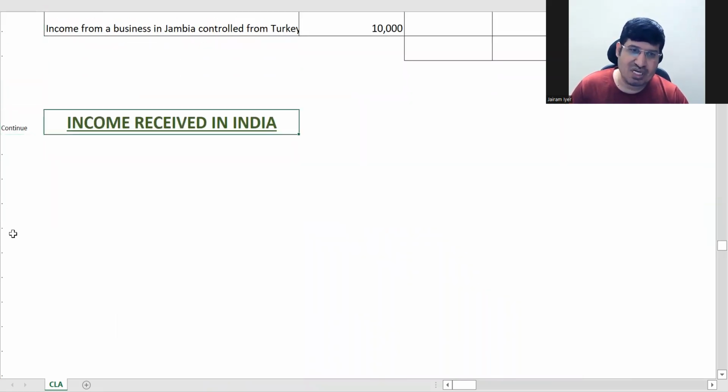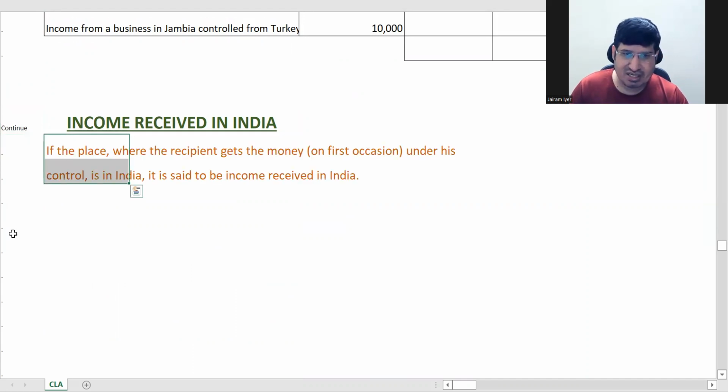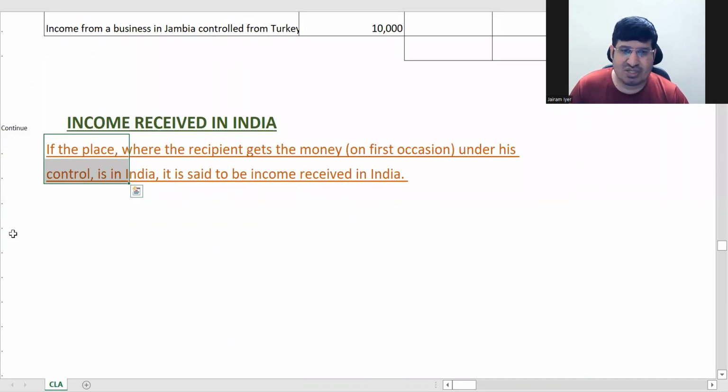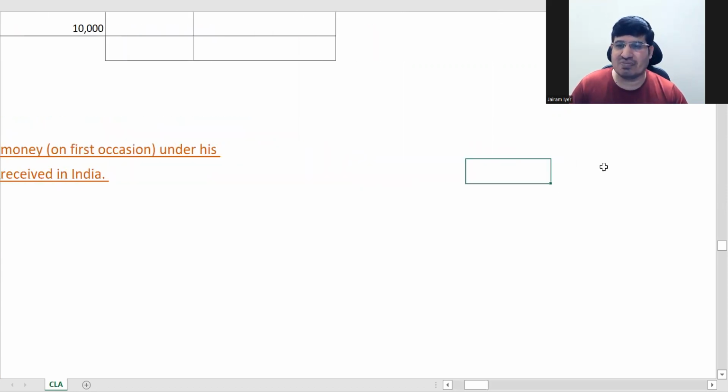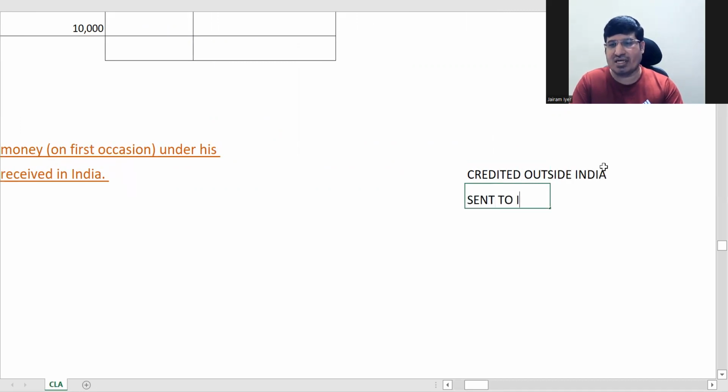First we'll talk about income received in India. It is the place where the person is getting the money on the first occasion, under his control. If that is India, then it is income received in India. The meaning of first occasion is that it should not be that your salary has been credited outside India and then you have sent it to India.